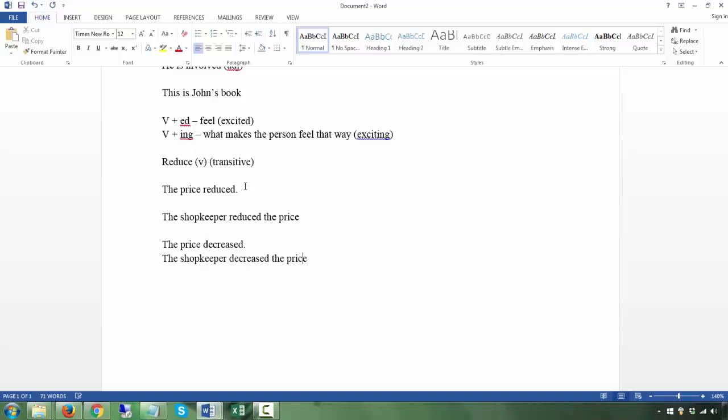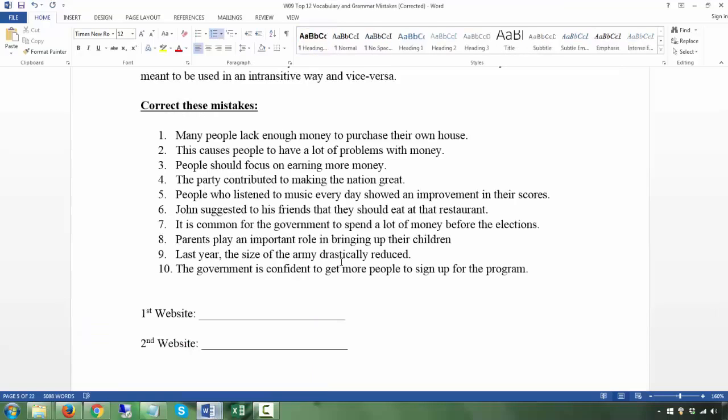This is used as transitive. This is used as intransitive. Whereas reduce is only transitive, so you have to have an object. You see, this is the object. Every time it's transitive, this is the object. Now, the price reduced is wrong because the verb reduce is always transitive. You cannot leave out the object. So now there are two ways to change this.